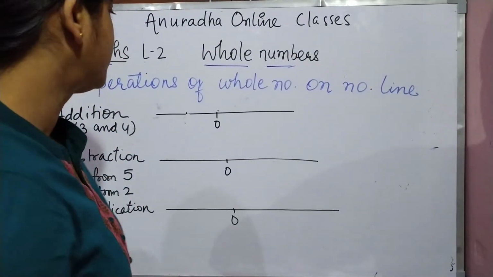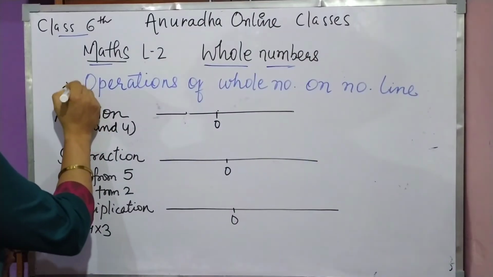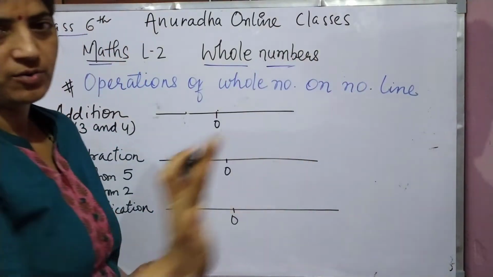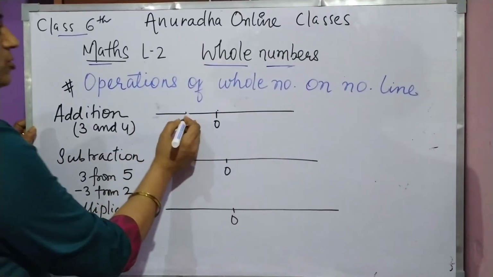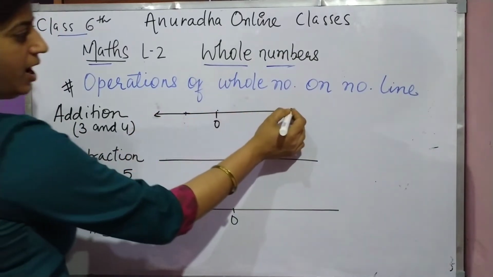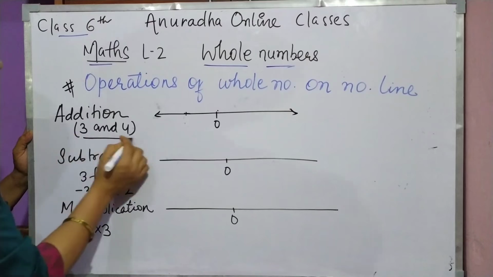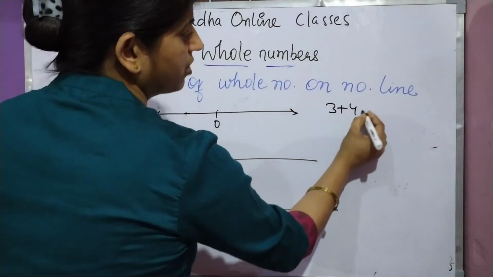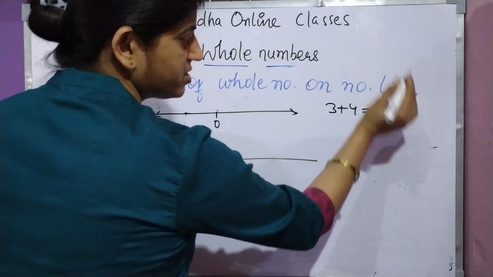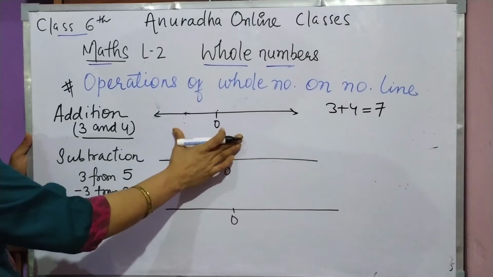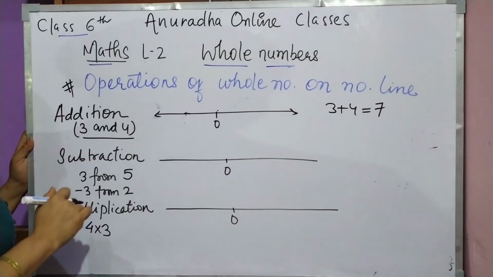Let us see the next topic, that is operations on whole numbers on the number line. Here I have written this number line, and one example, 3 and 4. You have to add 3 and 4, that means 3 plus 4, which is equal to 7. Do it here, then do it on the number line.